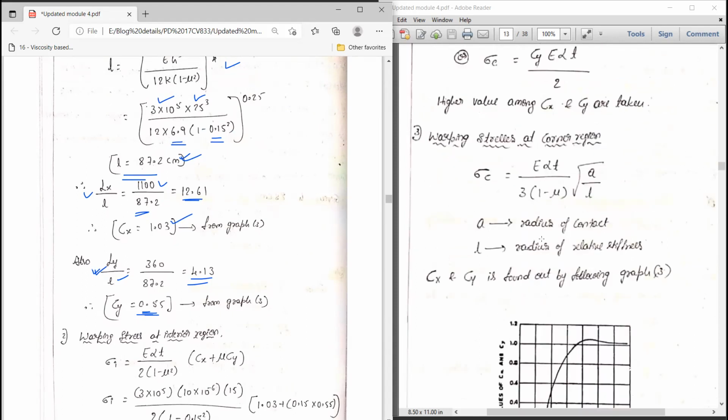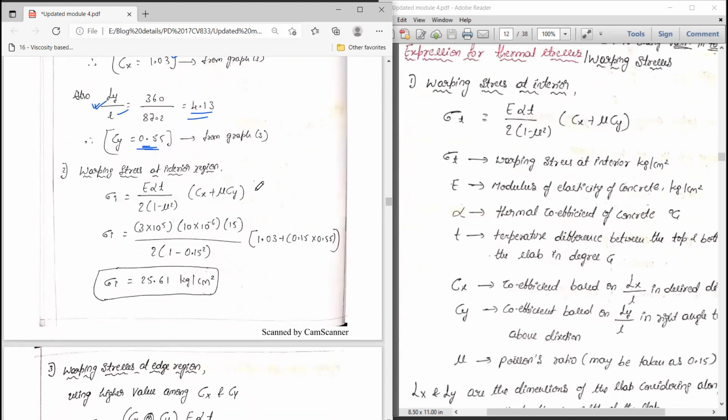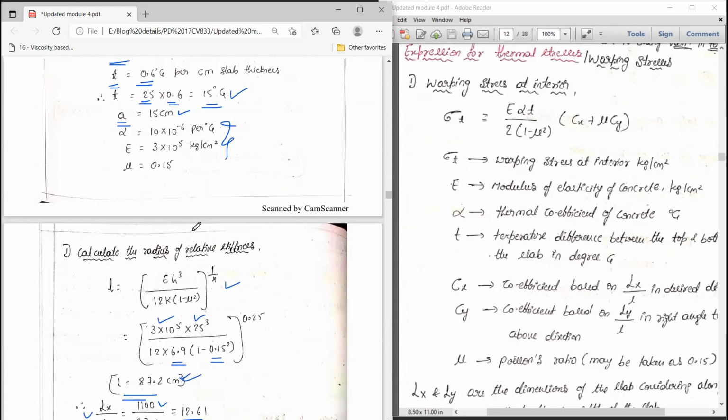So once Cx and Cy are available, use the formula sigma t equals E into alpha t divided by 2 into (1 minus mu square) into (Cx plus mu into Cy) in order to calculate sigma t, that is the warping stress at the interior region. So I use the same formula. Now all the data is available, correct? E is available, alpha is available, and the T value he has given in the problem.